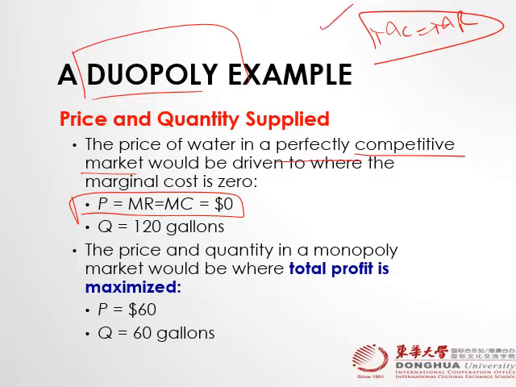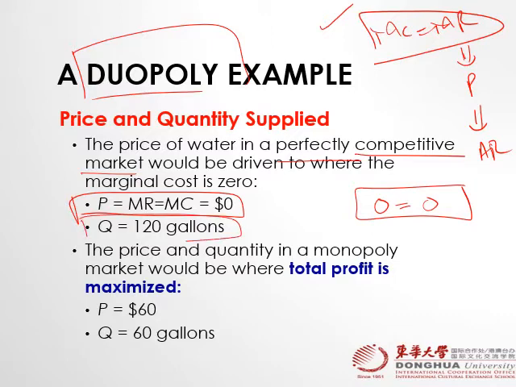MR. When MC is equal to MR, MR is also equal to price, also equal to AR, right? So recall our condition for perfect competition, right? So in that case, the company will produce where marginal cost or marginal revenue is 0, right? So if you see back there the table, this means it should be equal to 0, right? So when price is equal to 0 in our previous slide table, the quantity is 120 gallon.